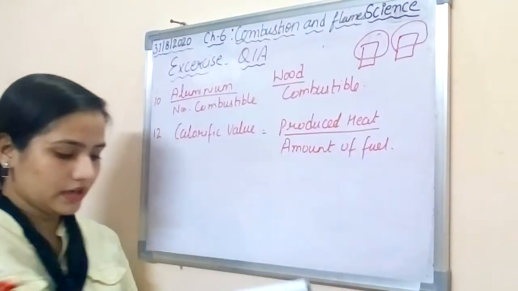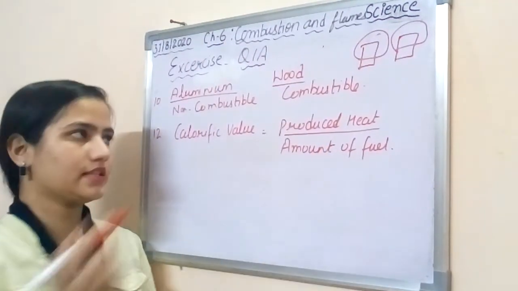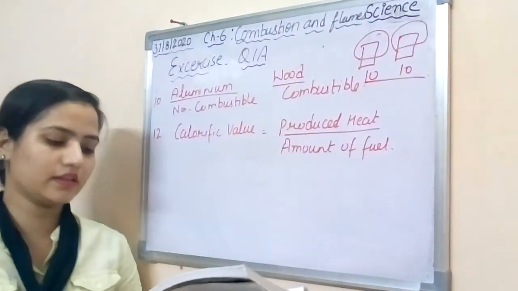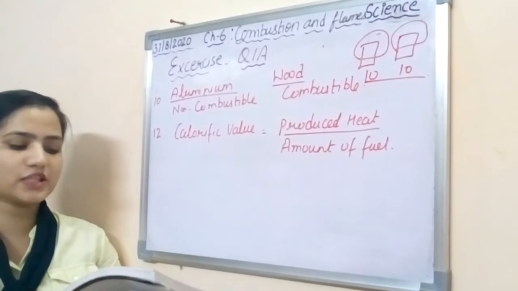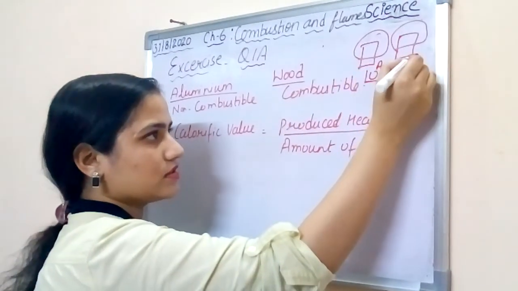All right. Now what we have done? Each of the cylinder is held over a Bunsen flame for 10 seconds. 10 सेकेंड के लिए हमने दोनों को एक फ्लेम के ऊपर, बर्नर के ऊपर रख दिया. What will you observe? Explain your answer. Definitely we will observe there is an aluminium and this is your wood.